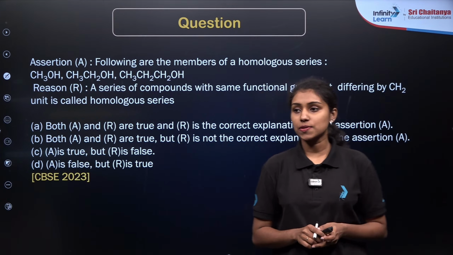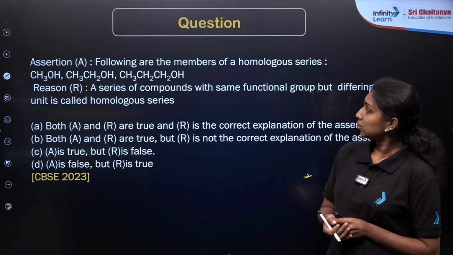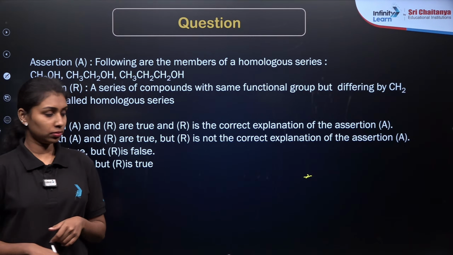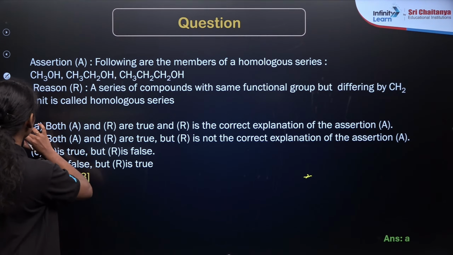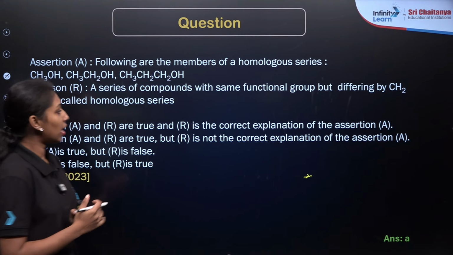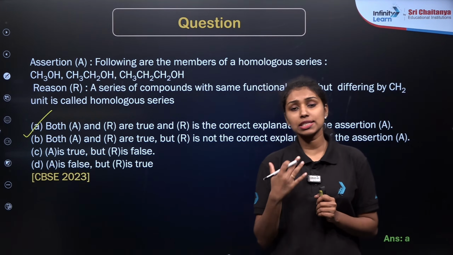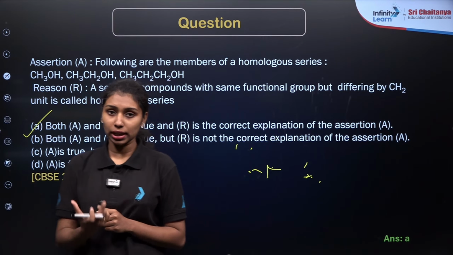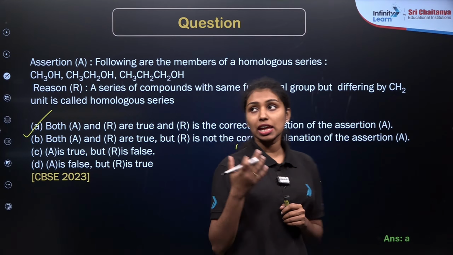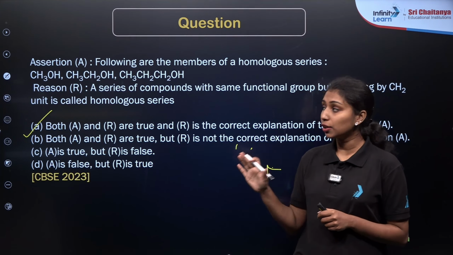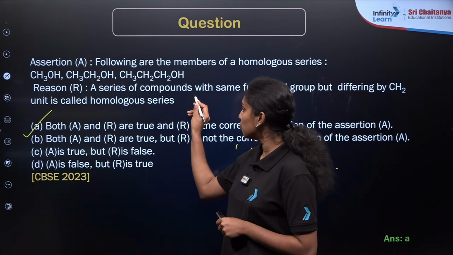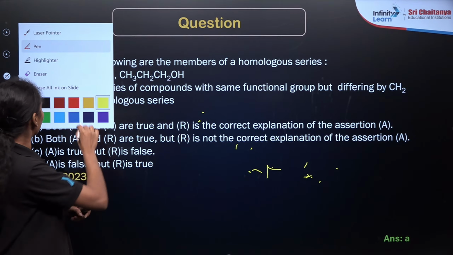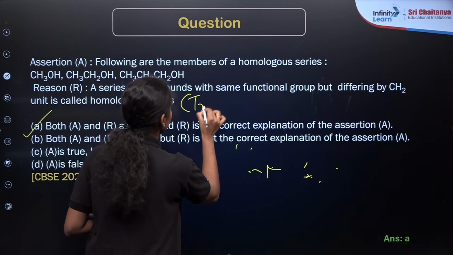So what is the answer for this question? Yes, option A, right? Option A is the correct answer. Both assertion and reason are true and R is the correct explanation of the assertion. As we already know, homologous series are series of compounds having the same functional group and similar properties but differing by a CH2 unit. So the reason is true.